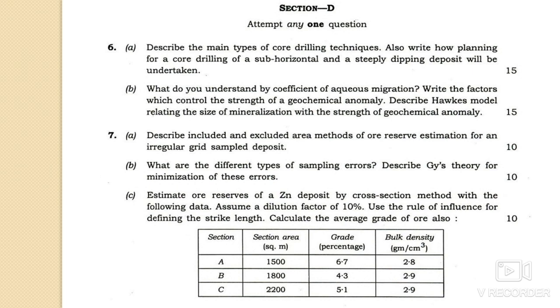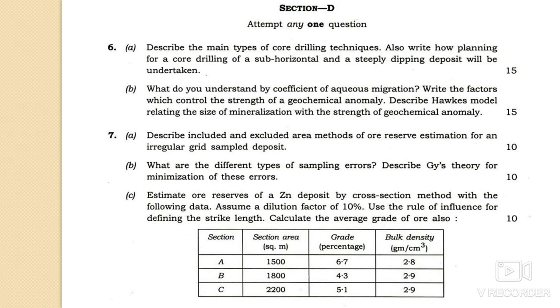7b: what are the different types of sampling errors, and you have to describe Gy's theory for the minimization of those errors. Okay, so there are some sampling errors which occur during the process of sampling. When we go for sampling in a particular field area, during that process there are some errors which occur. So you have to discuss the different types of sampling errors, and you have to also describe Gy's theory for the minimization of these errors.